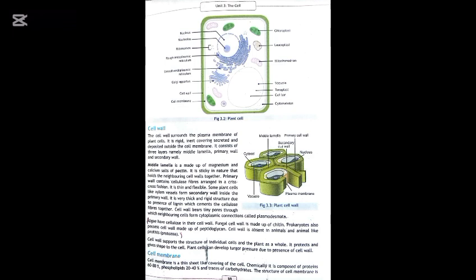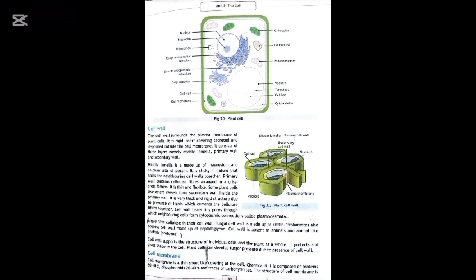Okay, so now let's move to figure 3.2. Plant cells have most of the same organelles as animal cells, however, they also have some extra structures. Starting off with cell wall. The cell wall is found only in plant cells. It lies outside the cell membrane. It is rigid, strong, and provides protection. It also gives shape to the plant cell.